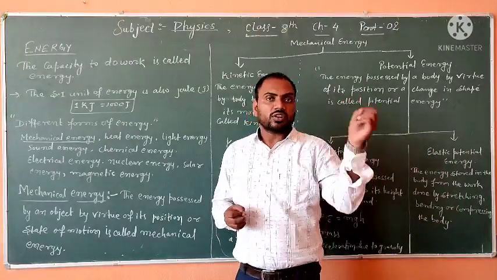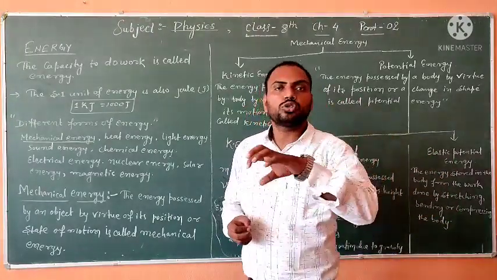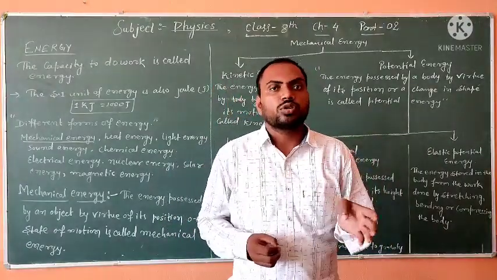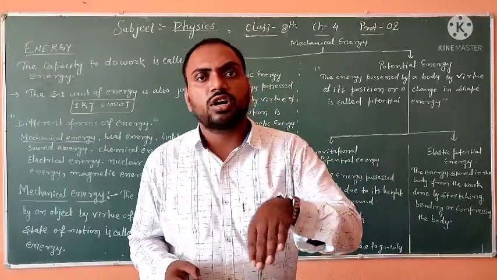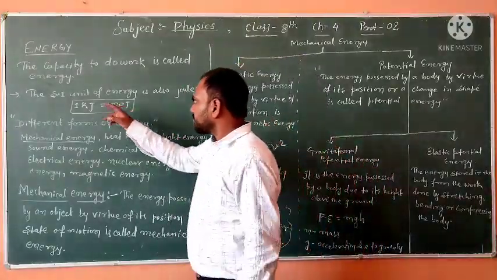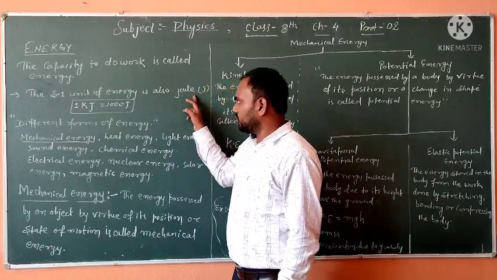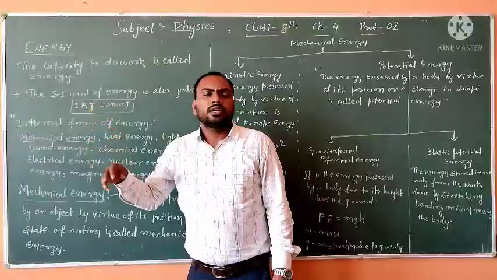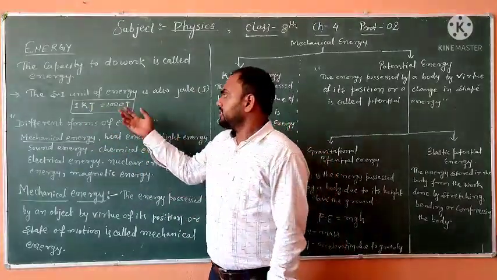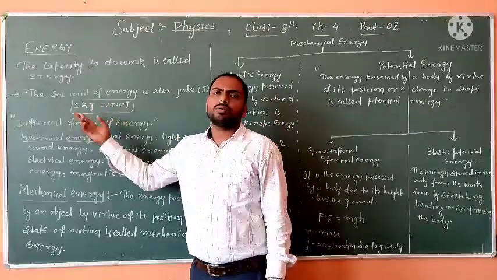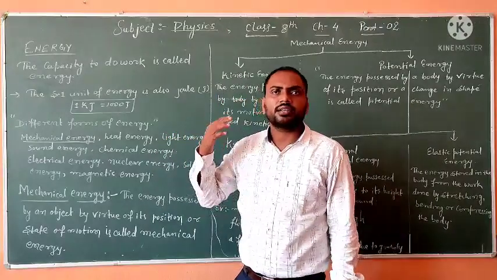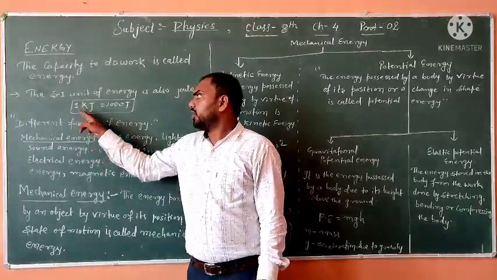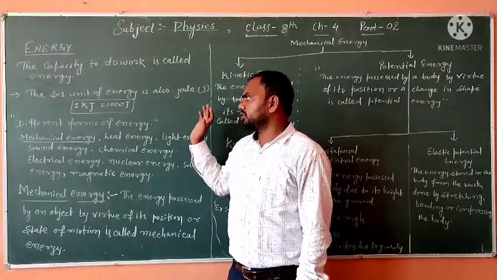So the SI unit of energy is also joule. As the SI unit of work is joule, the SI unit of energy is also joule, represented by J. The bigger unit is the kilojoule. Kilo means 1000, so keep in mind that 1 kilojoule means 1000 joule.